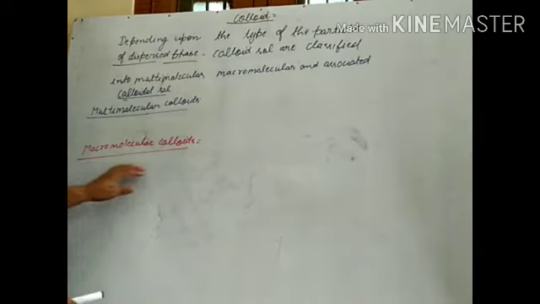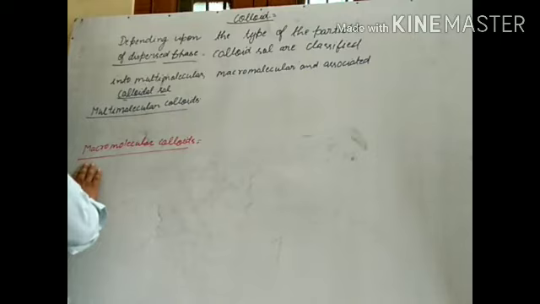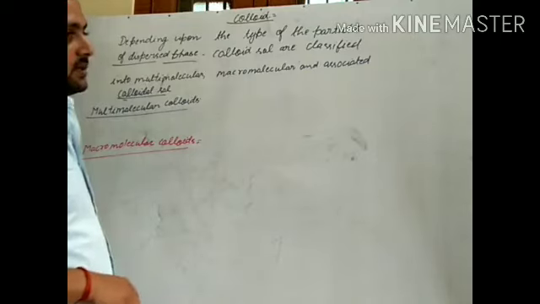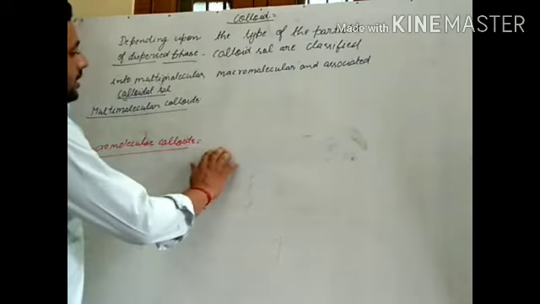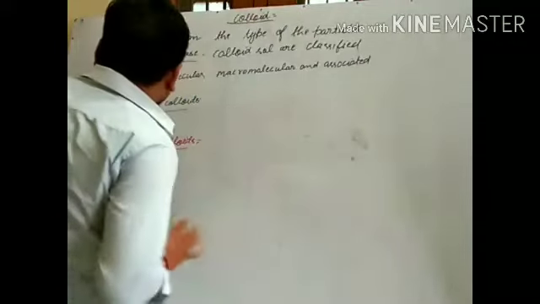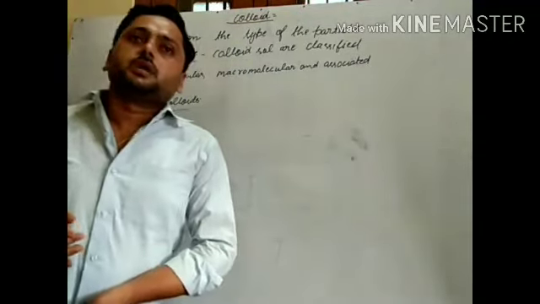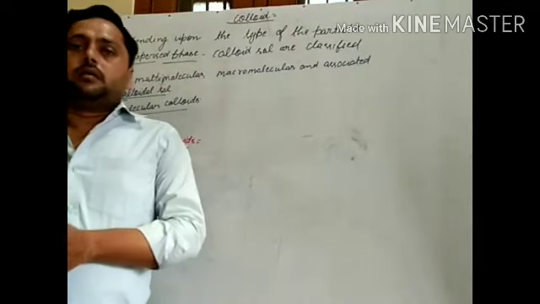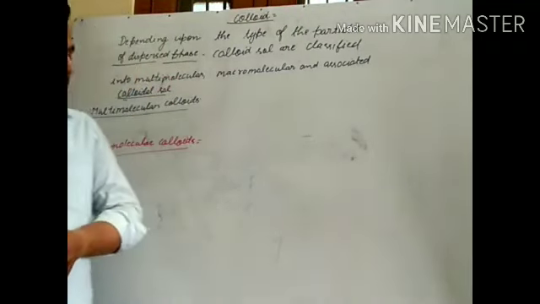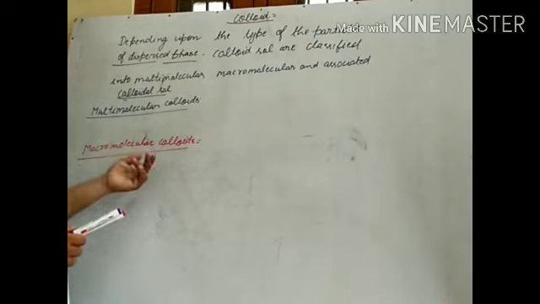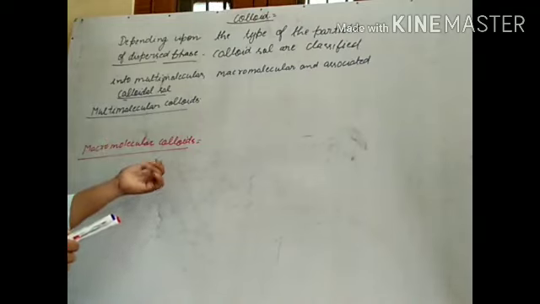And a macromolecular colloid is formed when macromolecules are dissolved in a solvent. Examples are natural macromolecules like protein, starch, and cellulose, and man-made macromolecules like polyethylene, nylon, etc.